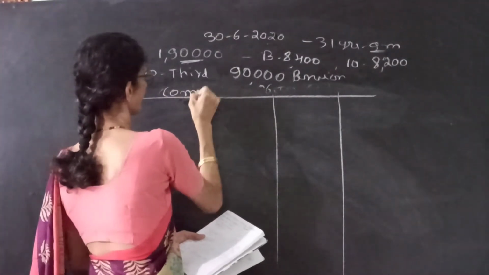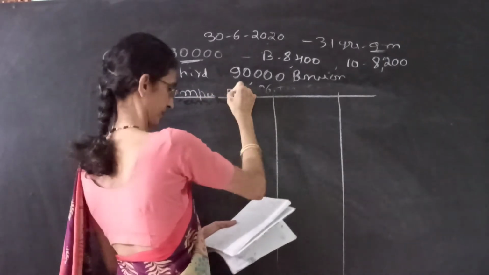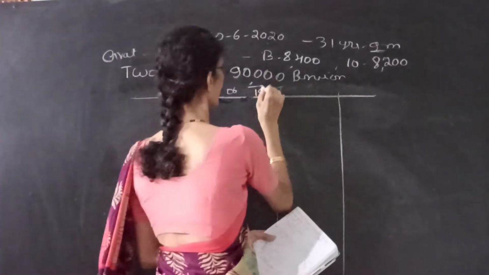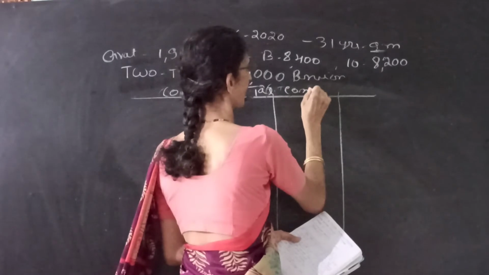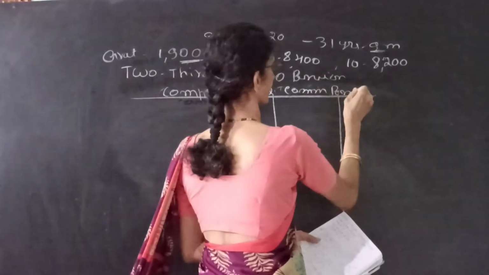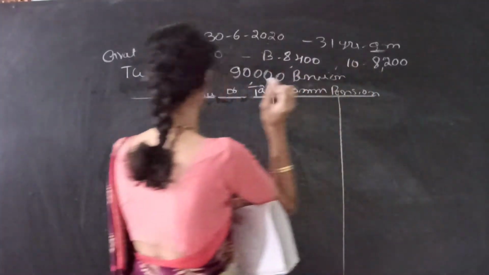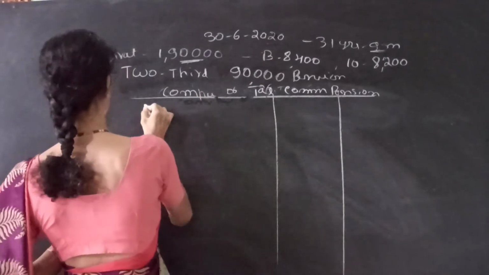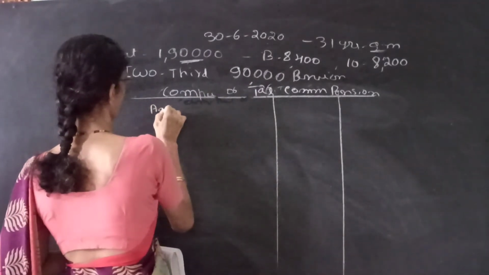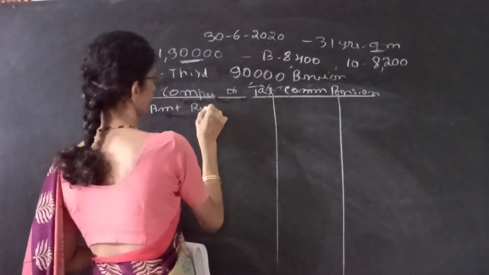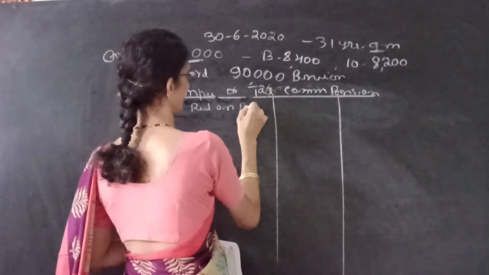Here we have to write computation of taxable commuted pension. Under that we have to write amount received on pension.